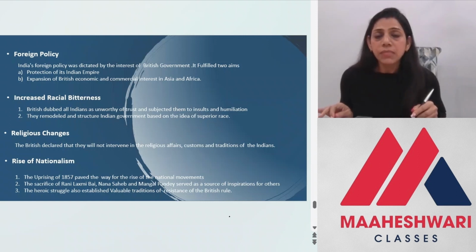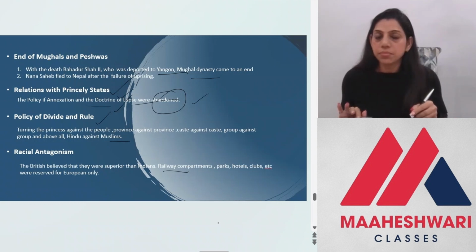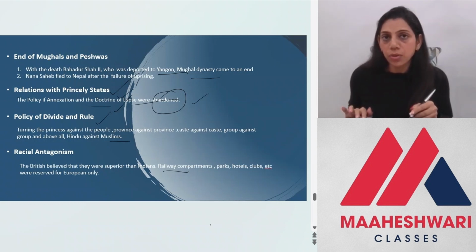The heroic struggle also established a valuable tradition of resistance to the British rule. So, rise of nationalism was one of the important things that came out after the revolt of 1857.